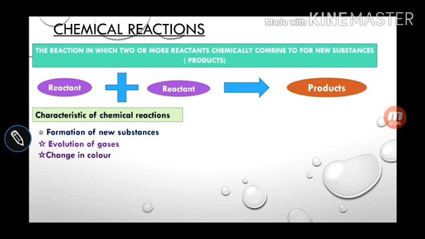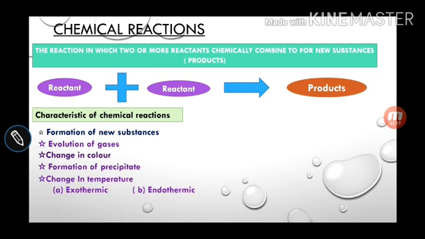Change in color. Also we have discussed that when potassium iodide reacts with lead nitrate, then a yellow precipitate is formed. We have discussed this in the previous lecture. If you have any doubts, please go to the first lecture and see it, in the case of precipitation reaction or change in color. You can see that. And the formation of precipitate also we have discussed. Now change in temperature. There are two cases, exothermic and endothermic.